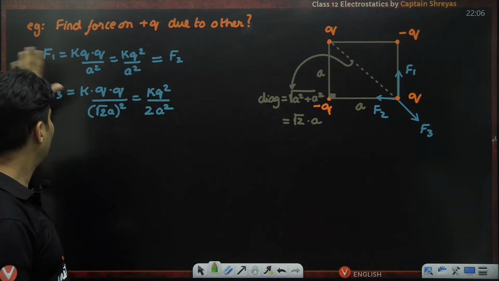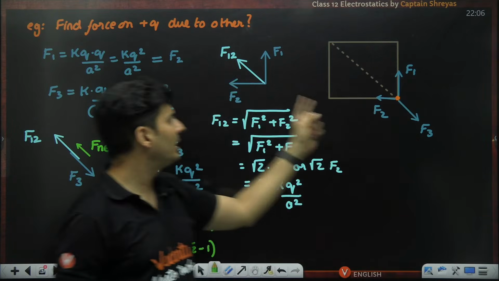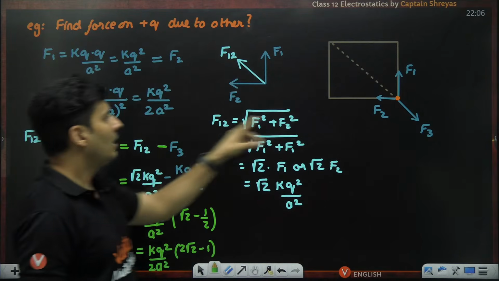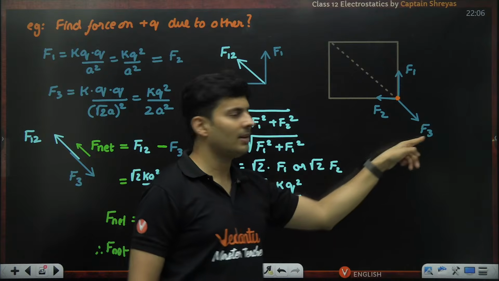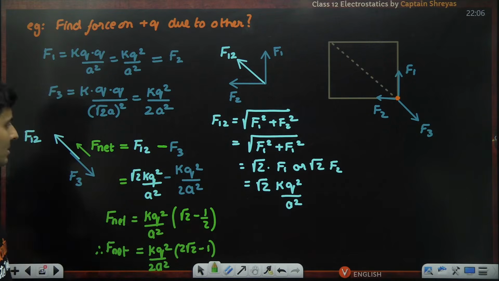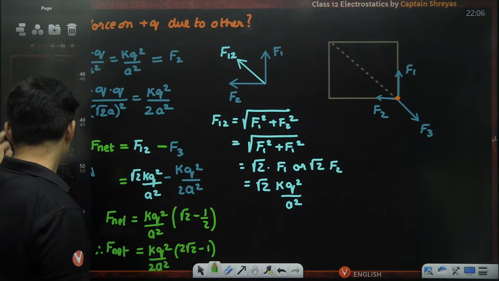Once I got that, I realized that these two forces are perpendicular, so I solved and found their resultant. That resultant I added with the remaining force F3, and I got the net force, which is unbalanced, or remaining. That's how you solve this, guys.